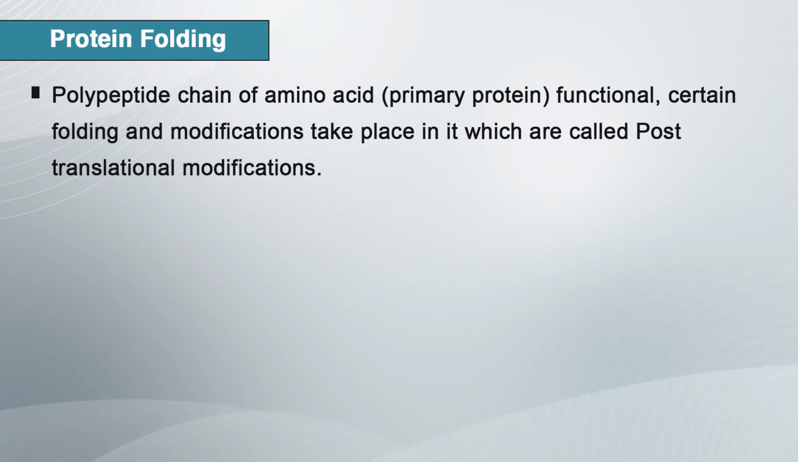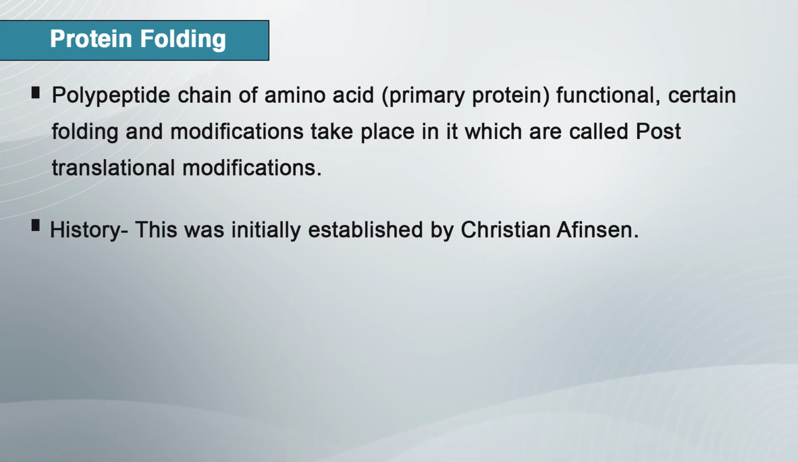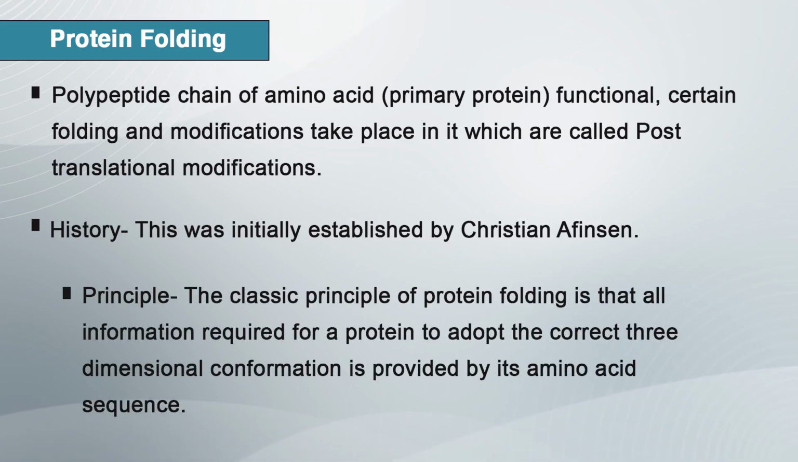For making a linear polypeptide chain of amino acids, certain folding modifications take place in it, which are called post translation modification. Protein folding was first described by the Christian Anfinsen principle. The classic principle of protein folding is that all information required for the protein to adopt the correct 3-dimensional conformation is provided by its amino acid sequence. The proper folding of protein within a cell is mediated by the activity of other proteins.